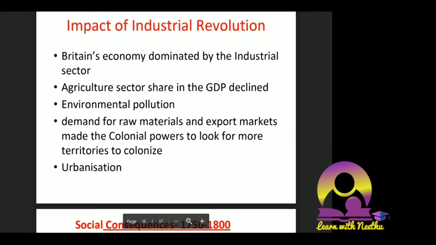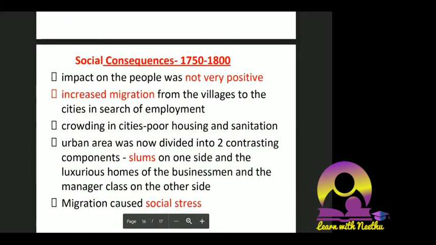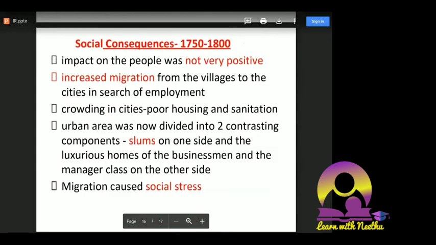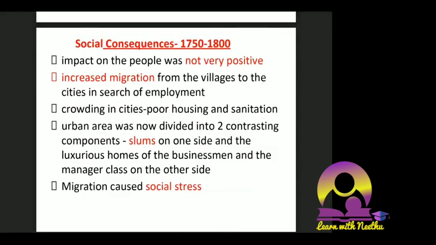Okay. Now we'll talk about the social consequences. Social consequences also, a direct question is asked. We'll see social consequences in 1750. What are social consequences? I told you, whenever the economy of a country is performing well, or if it is performing badly, any effect on the economy of a country, everything will be affected. The first thing to be affected will be the society. We'll see what the social consequences in Britain were when the Industrial Revolution came in.